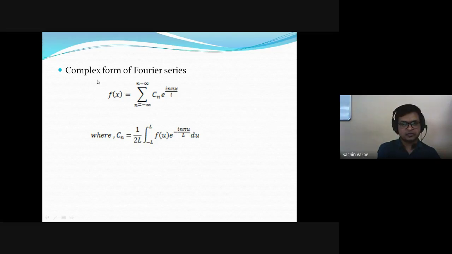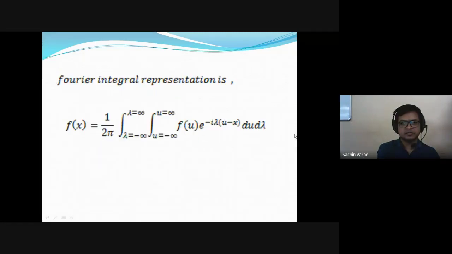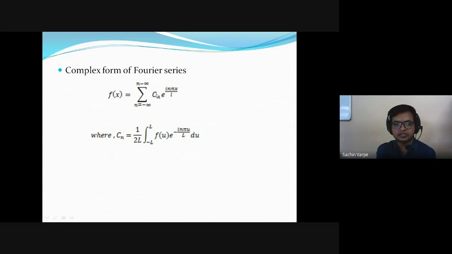And we are going to extend the notion of this Fourier series to the Fourier transform by extending this integration like this. So this is a Fourier integral representation of that function. When we substitute the value of Cn into this summation, see here, this is the complex form of Fourier series, into which we extend this summation as an integration from minus infinity to infinity, and substitute the value of Cn as an integral from minus L to L, with the limit L tends to infinity.